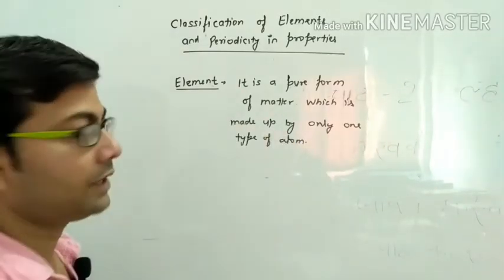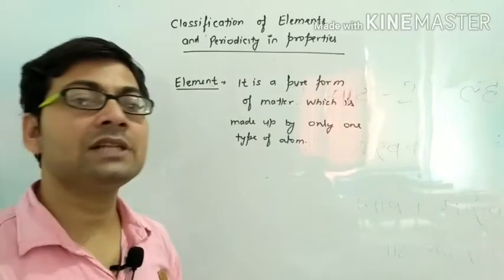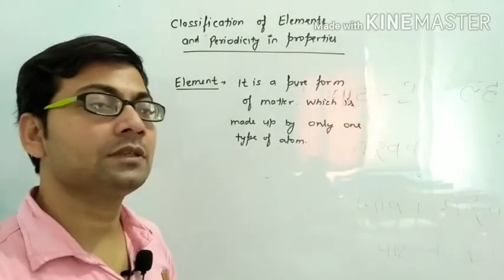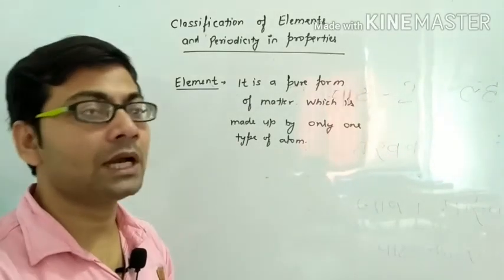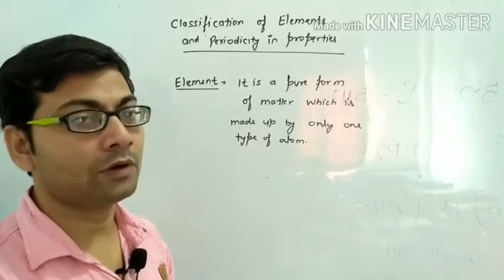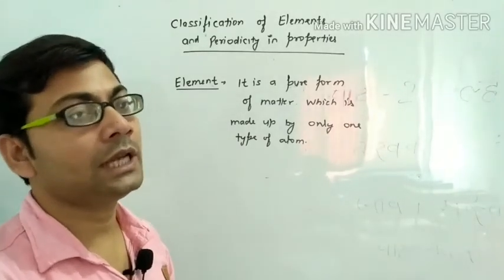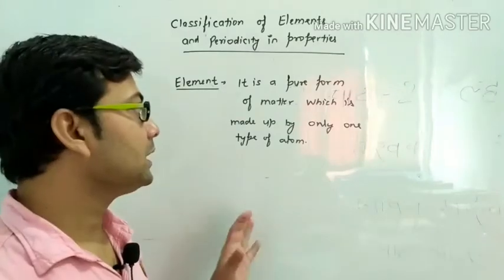Only one type of atom means elements are those substances which are made up of only one type of atom, and they are called elements.